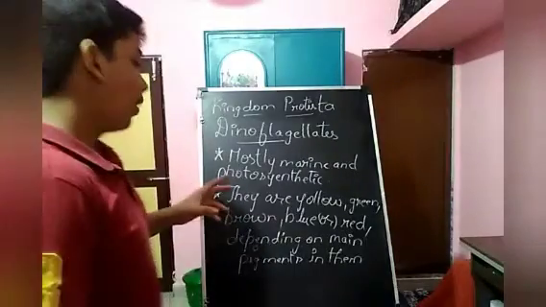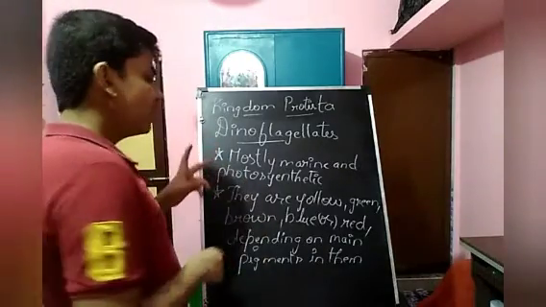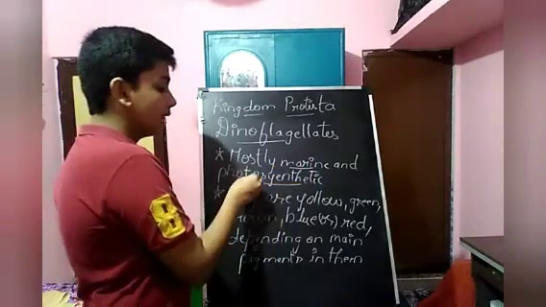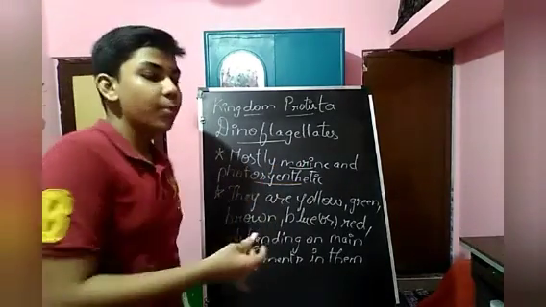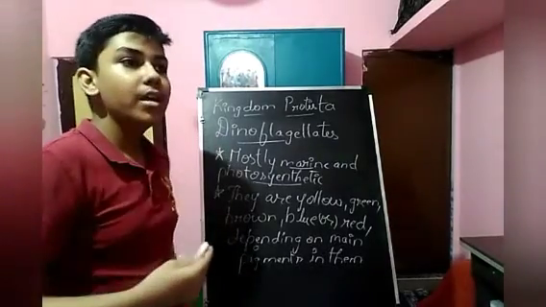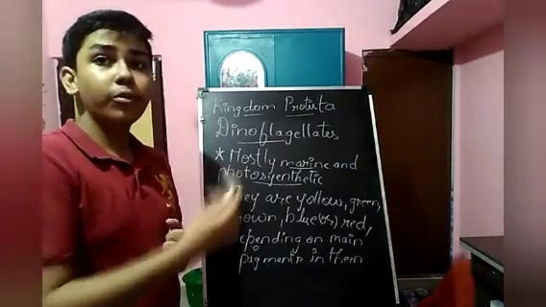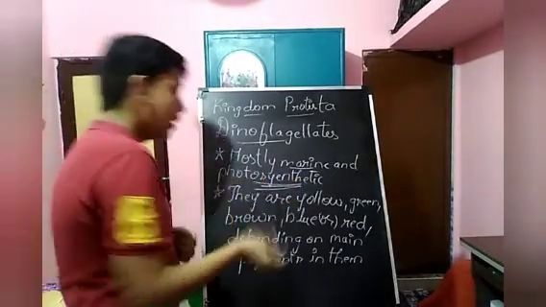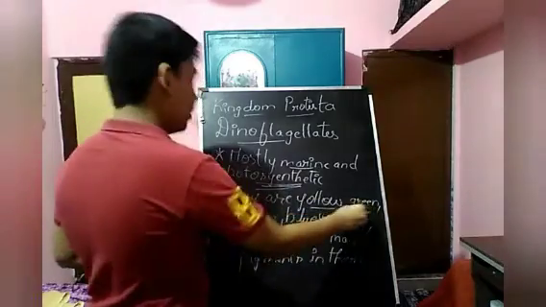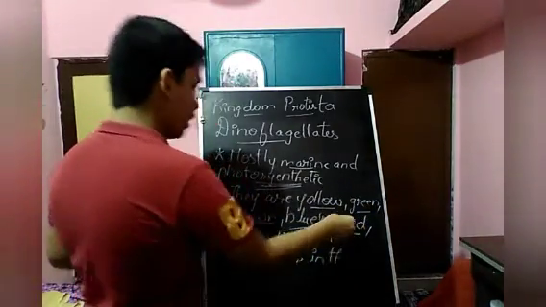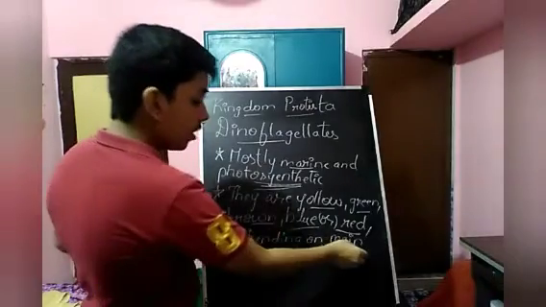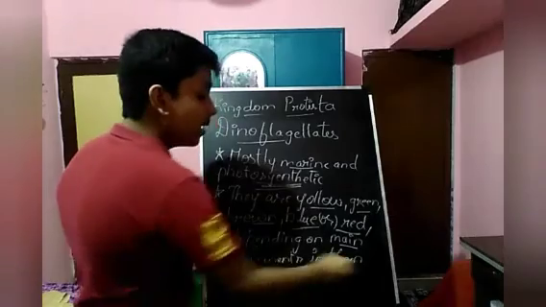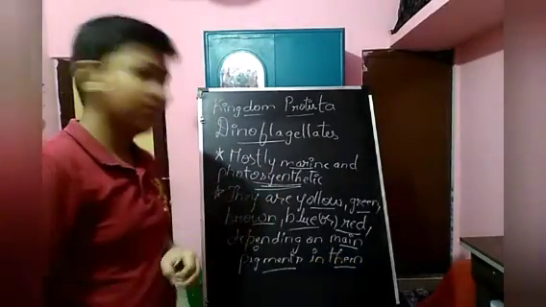We are going to talk about dinoflagellates. Dinoflagellates are mostly marine and photosynthetic. They use sunlight for their food synthesis because they are photosynthetic. Next, they can be yellow, green, brown, blue, or red in color. These colors vary depending upon the main pigment present in their cells.